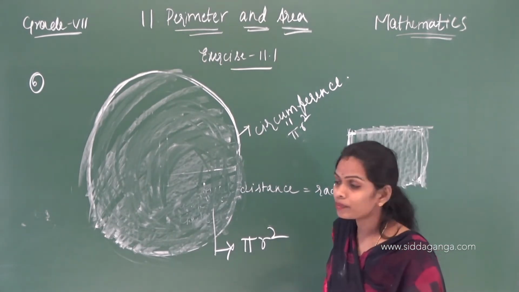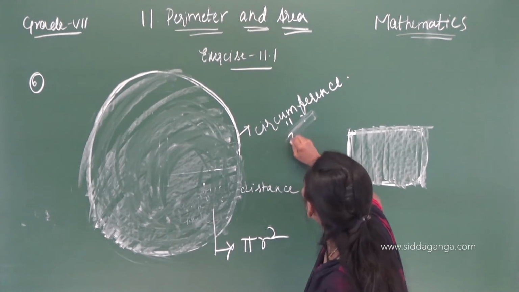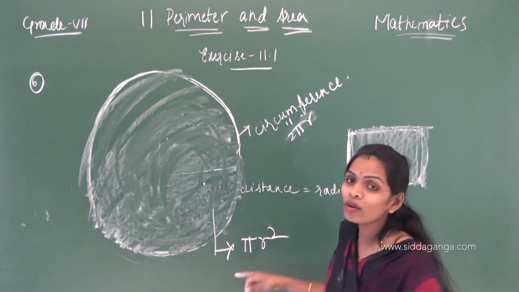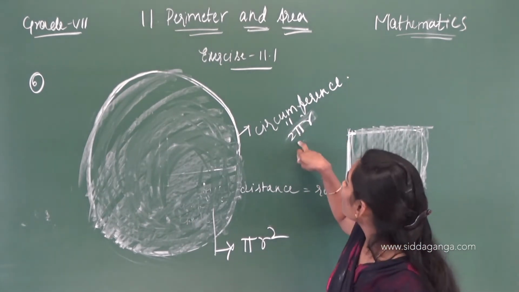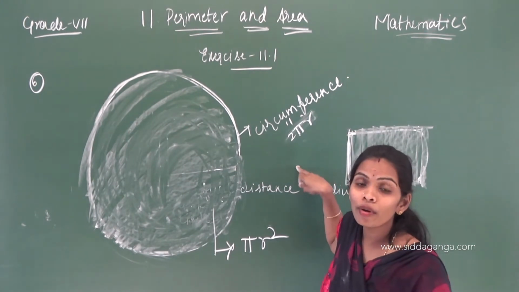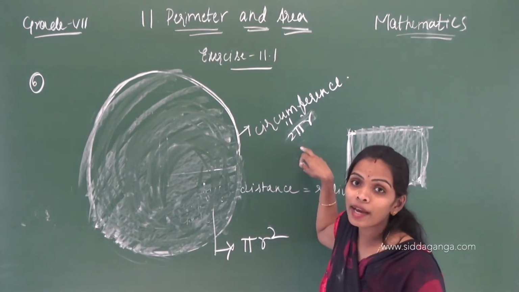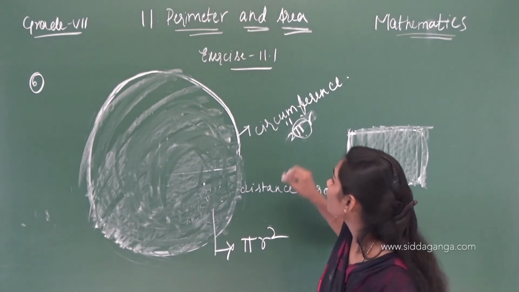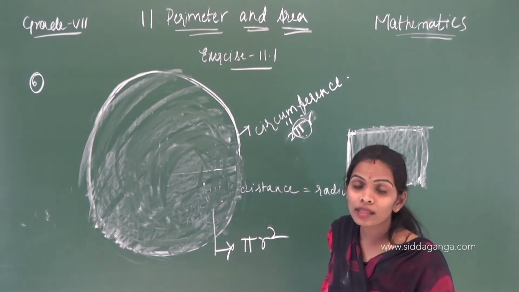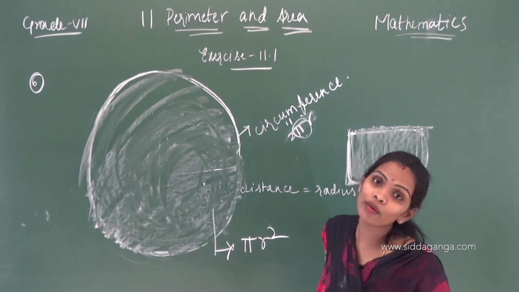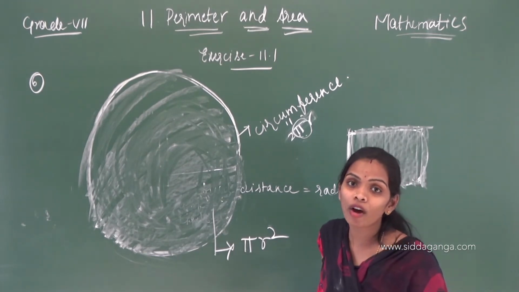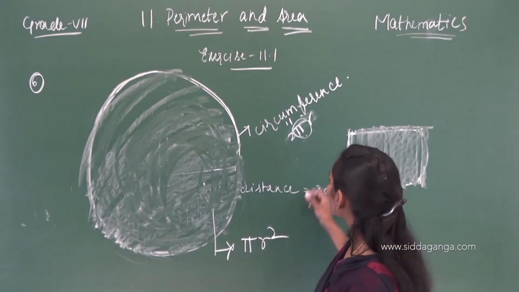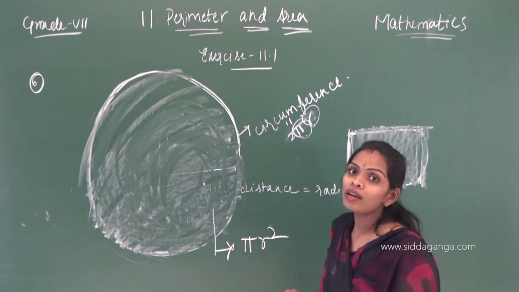Correct, children? Sorry. 2 pi r. Area again pi r square, and the circumference is 2 pi r. 2 is constant. Pi is, what is pi? Pi is also constant. The value of that constant is 22/7 or 3.14, and r is according to the situation.